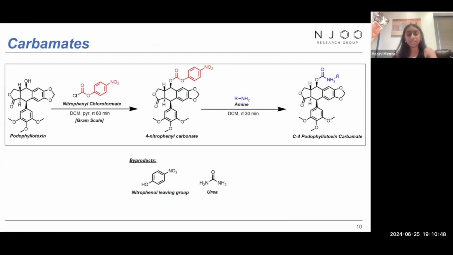So with this synthesis in particular, we have the nitrophenyl carbonate, which is used as an intermediate. With the addition of this amine after the nitrophenyl carbonate intermediate, we were able to identify instantaneous conversion due to the reaction turning yellow, which indicates the nitrophenyl leaving group. The nitrophenyl leaving group is a good leaving group in particular. So when the amine was added right away, we were able to see the yellow change of color, and the amine was attached to the C4 position.